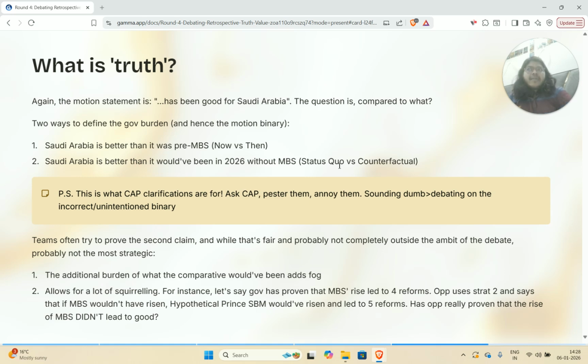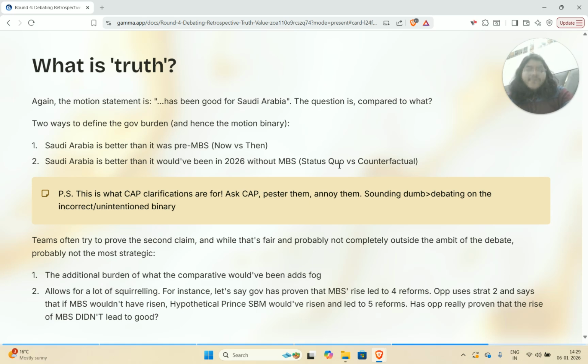But the reason I'm saying pester them is because I think a lot of people don't ask cap clarifications because they have a fear of appearing dumb or appearing unknowledgeable about this motion, or about motion burdens and that kind of stuff. I mean, it's of course a valid fear, but I don't think that it's a strategic fear to have. Sounding dumb is a much, much better outcome than debating on the incorrect binary or the unintended binary, or even worse, if you know the correct intended binary but the judges don't know it or the other teams don't know it.